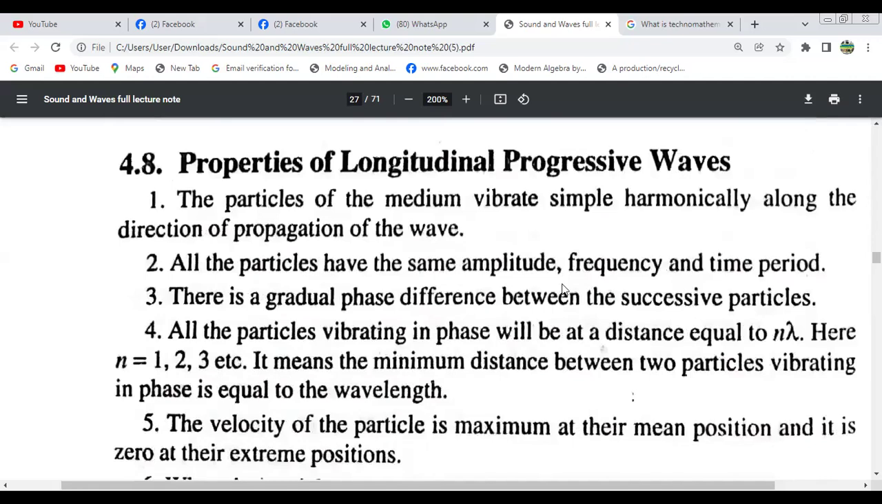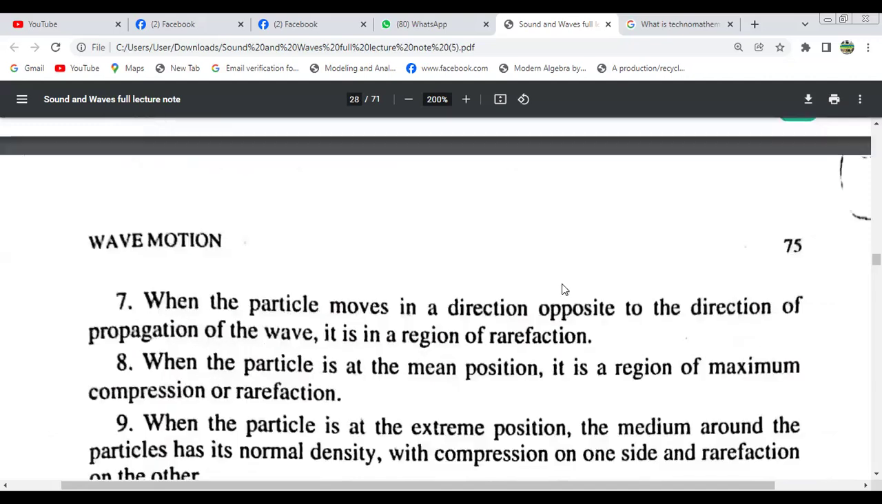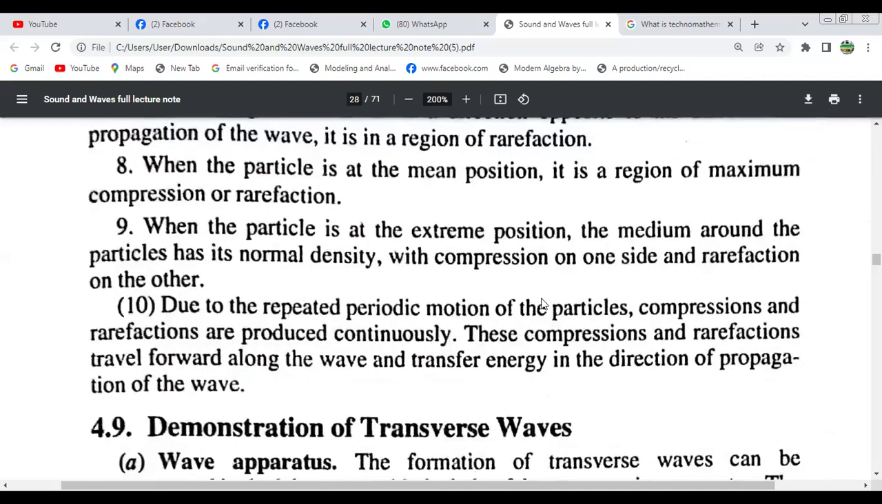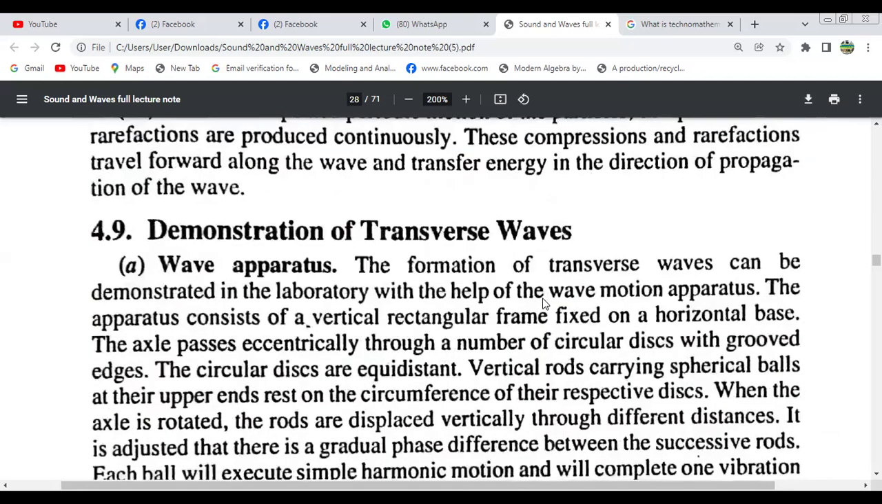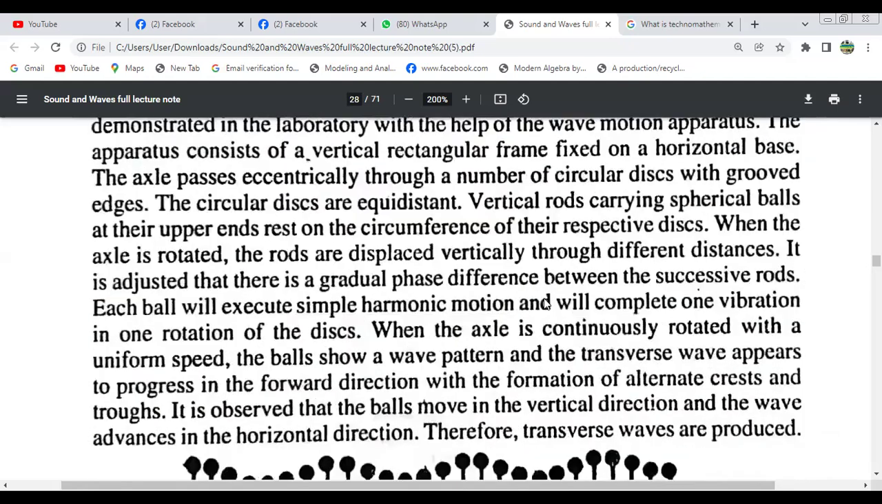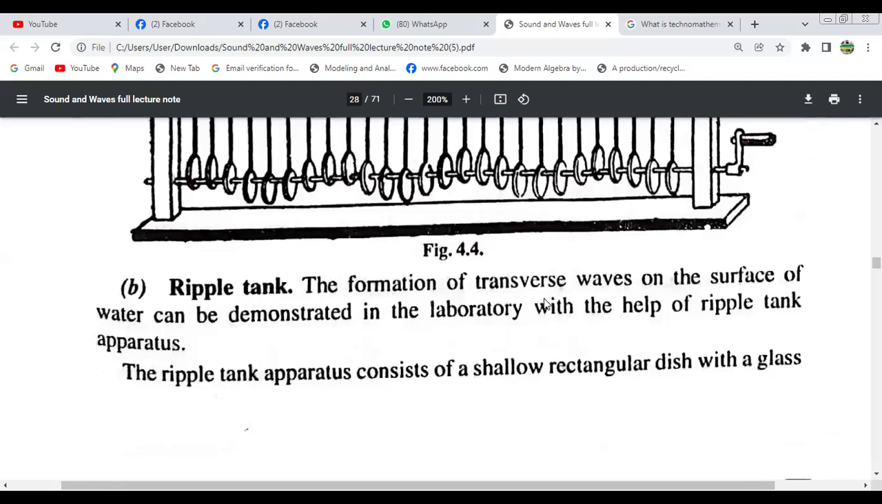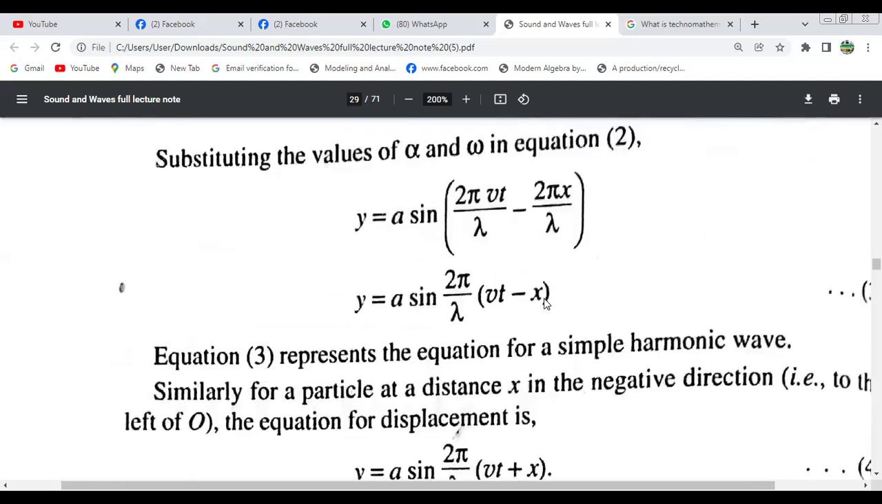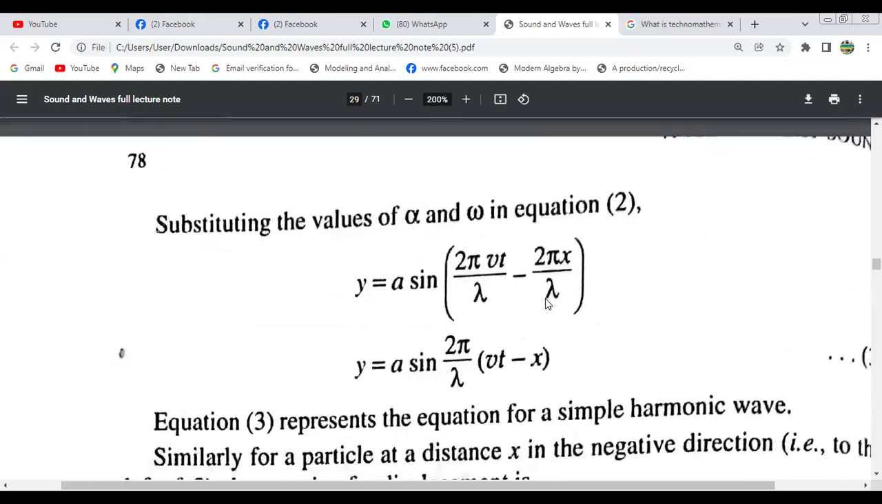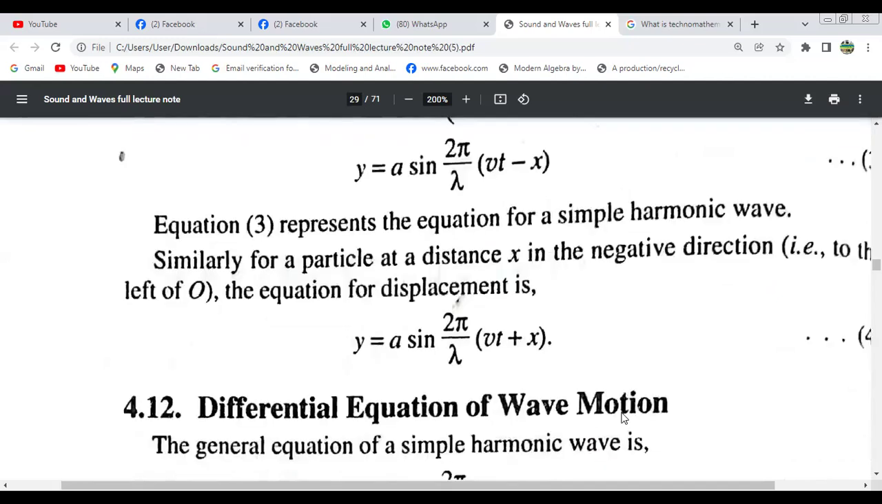There are actually 10 properties. y equals a sine 2 pi by lambda (vt minus x). This represents the equation for simple harmonic wave motion.